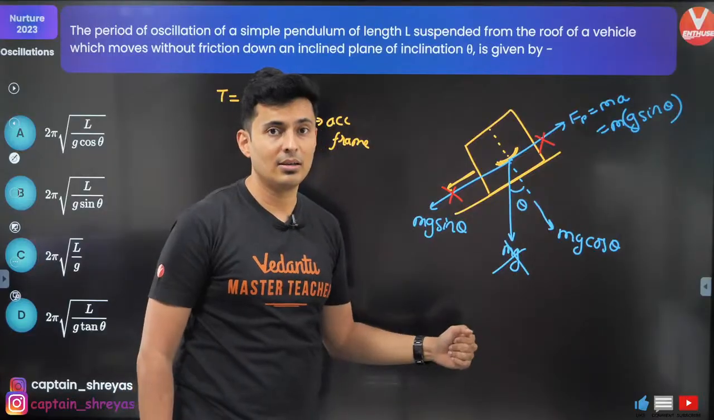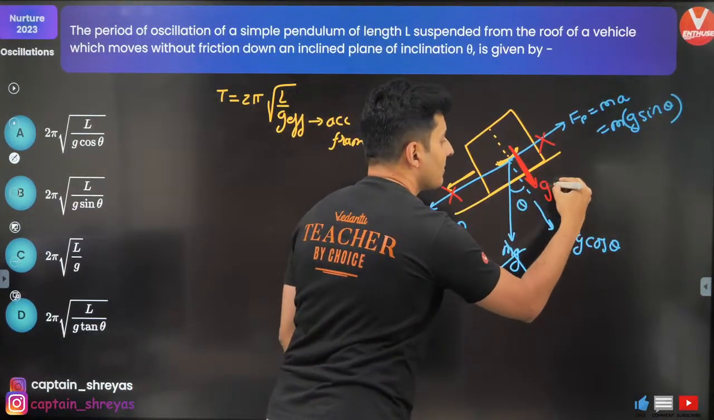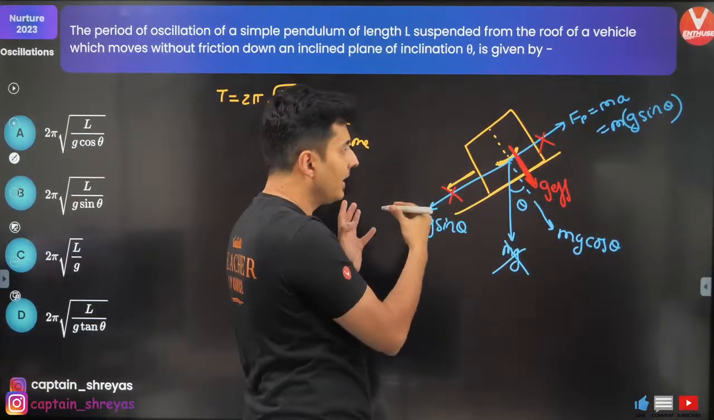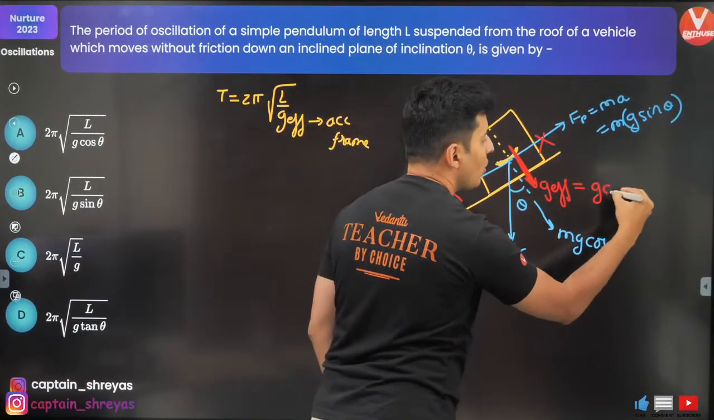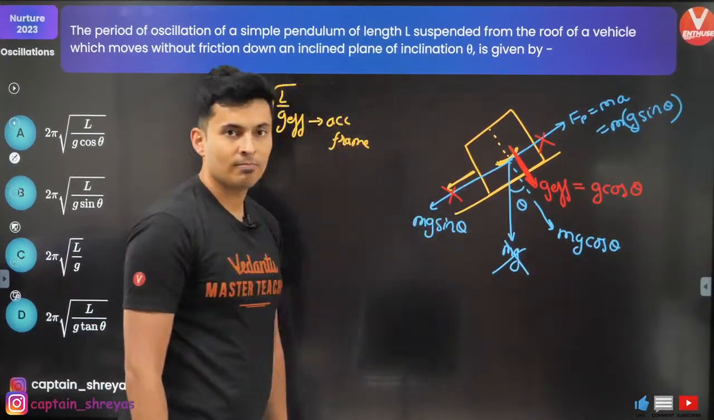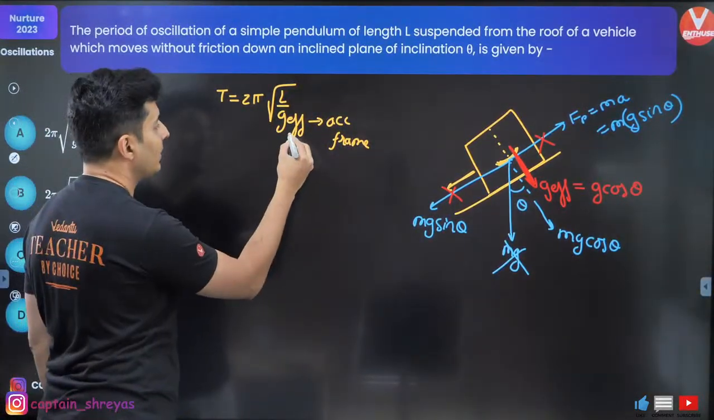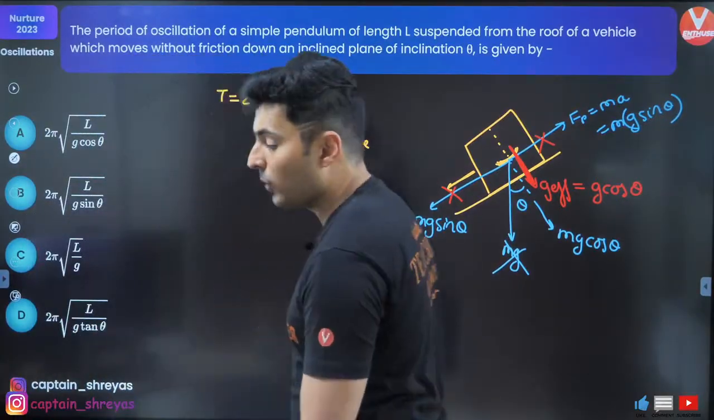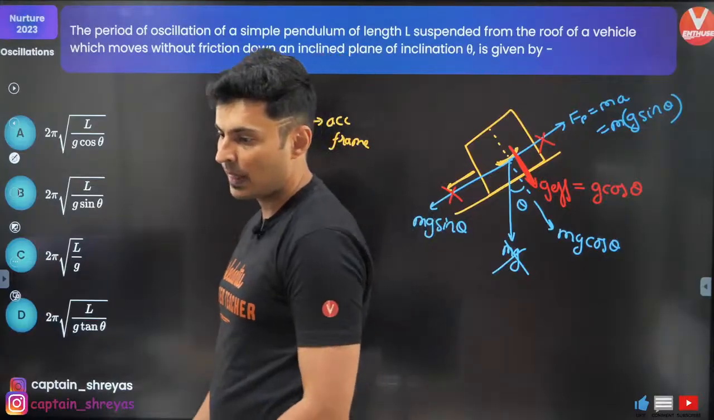If both these forces cancel, what is remaining? Only mg cos theta. That means the gravity in this vehicle which is accelerating down is only because of mg cos theta. So g effective should be only g cos theta. Hence, instead of g, put g cos theta, and there is only one option like that, and that is option A. Option A, guys. Yes, Simran, it is correct.